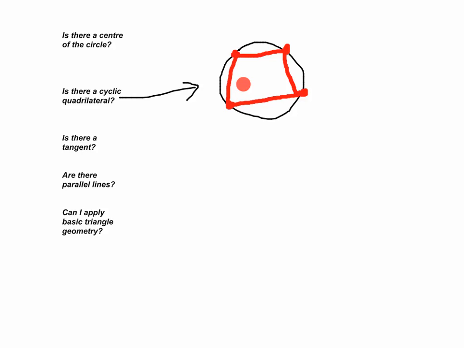Now, there's a couple of theorems that you can apply to a cyclic quadrilateral. So what can we do with this thing now? What can we say about this angle and this angle? They equal 180. And what about this angle and this angle? They equal 180. The opposite angles equal 180.